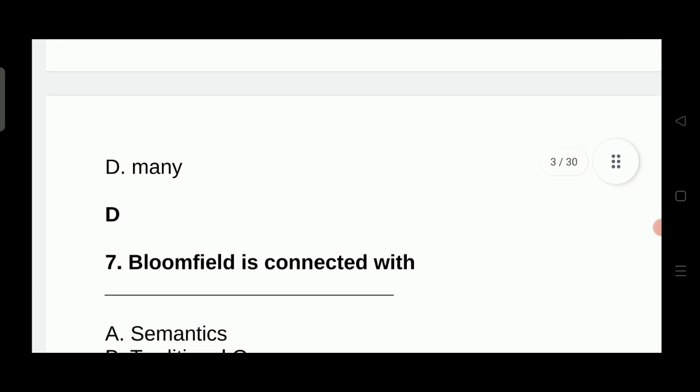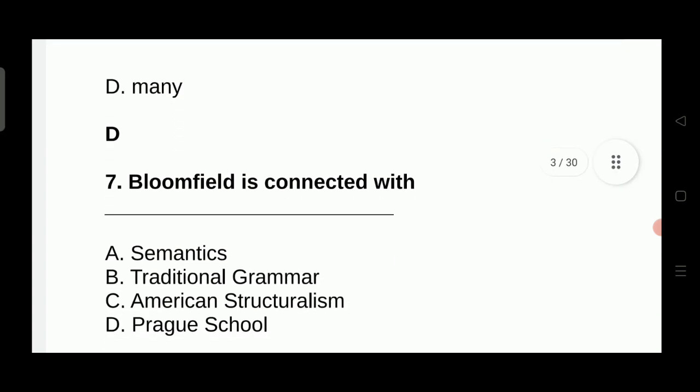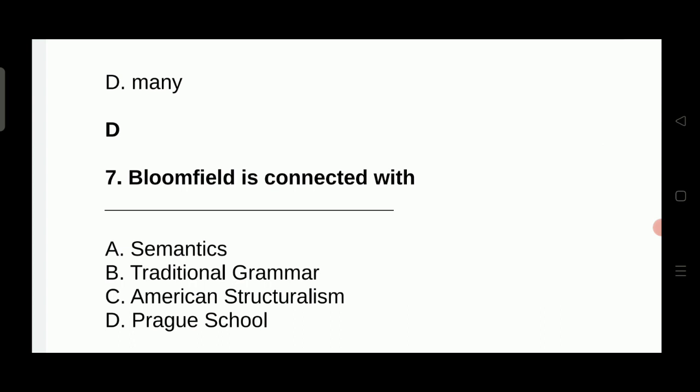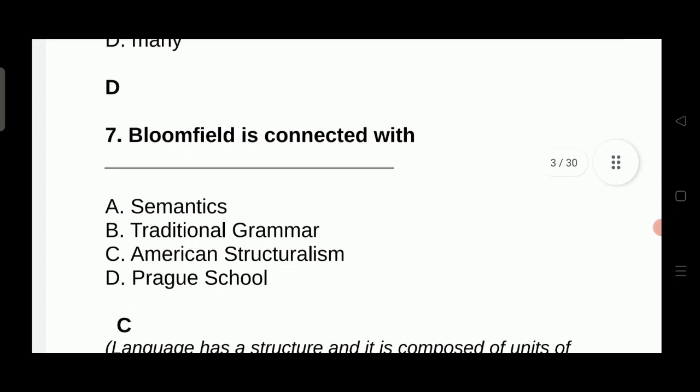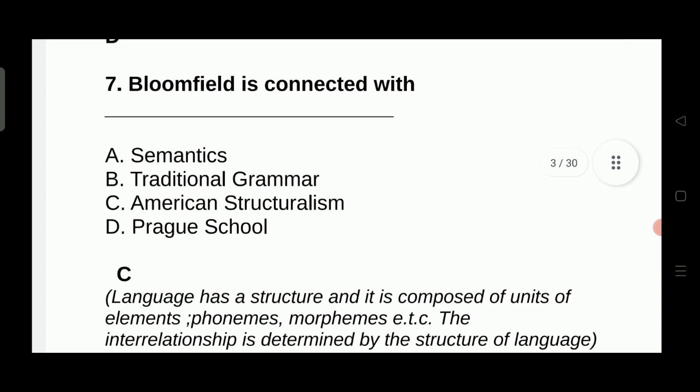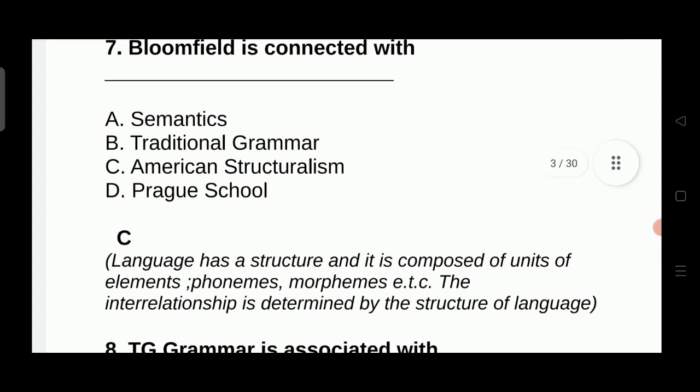Next question is Bloomfield is connected with semantics, traditional grammar, American structuralism and Prague School. The right answer is American structuralism, and according to them, language has a structure and it is composed of units of elements, phonemes, morphemes, etc. And the interrelationship is determined by the structure of language.